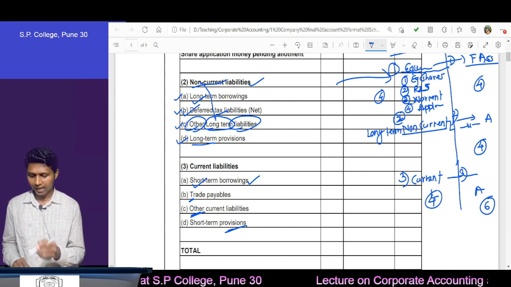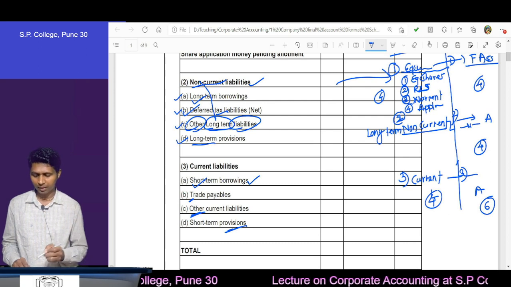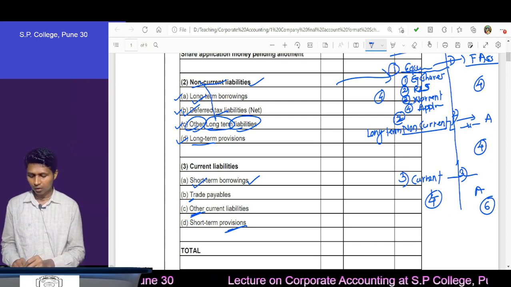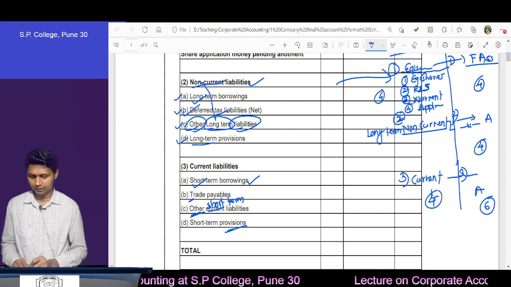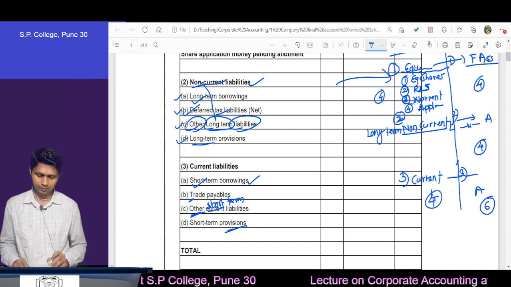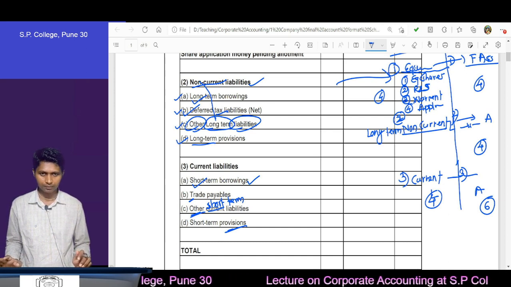Then there tax, here trade payables. Then other as it is: there other long-term, here you write other short-term liabilities, and then short-term provisions. Understood? It's very simple.